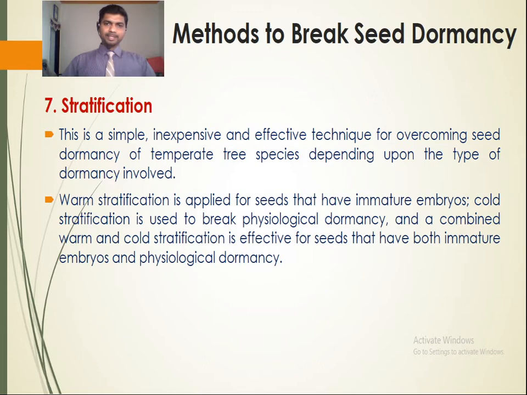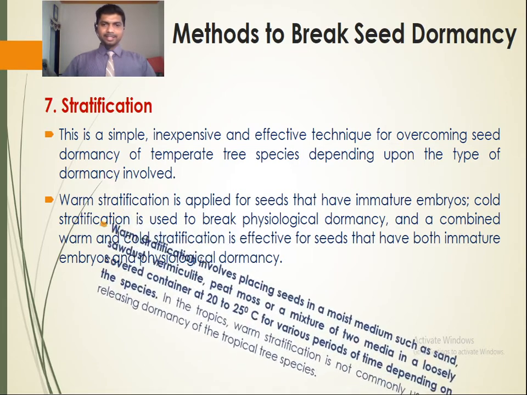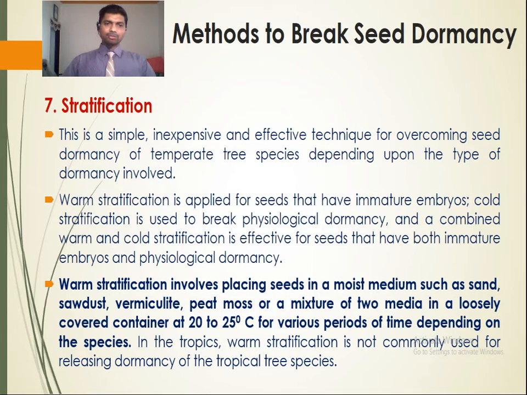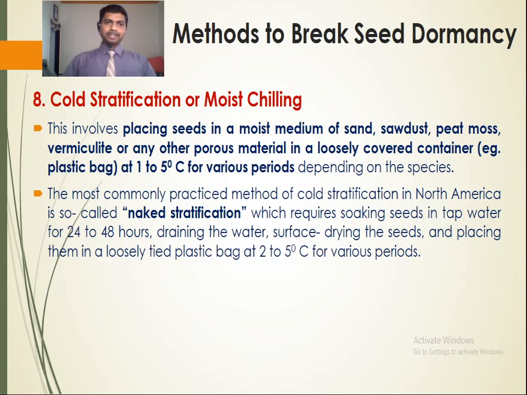Stratification. Here warm stratification is applied, where the seeds are placed in a moist medium such as sand, sawdust, vermiculite, peat moss or a mixture of these in a loosely covered container at 20 to 25 degrees Celsius for various periods of time depending on the plant species. Next is cold stratification, where cold treatment is given to the seed. The seeds are placed in a moist medium of sand, sawdust, peat moss, vermiculite or any other porous material in a covered container at 1 to 5 degrees Celsius for various periods. In North America, it is also called naked stratification.